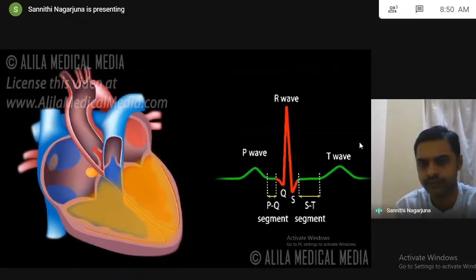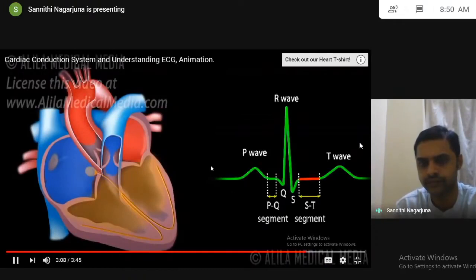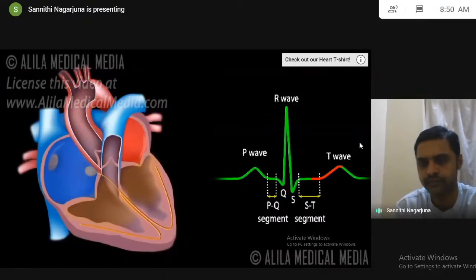The ST segment reflects the plateau in the myocardial action potential. This is when the ventricles contract and pump blood. The T wave represents ventricular repolarization immediately before ventricular relaxation.